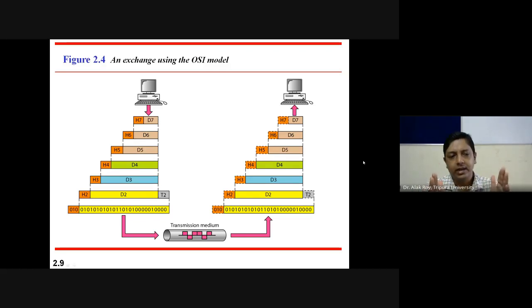At the end, the sender converts the data into a bitstream. The bitstream will be delivered to the transmission medium. The transmission medium will then deliver it to the receiver side. The receiver side will decode the bitstream into data, and in each layer it will drop its header part to, at the end, deliver the original data.